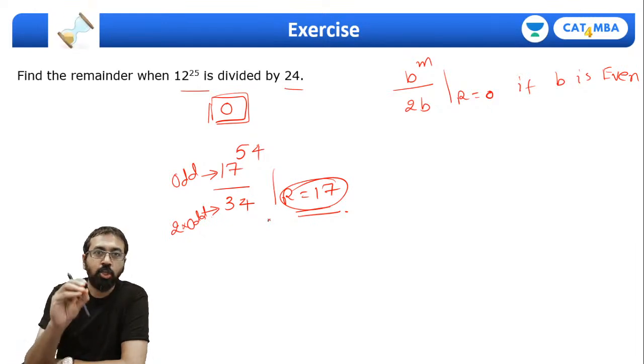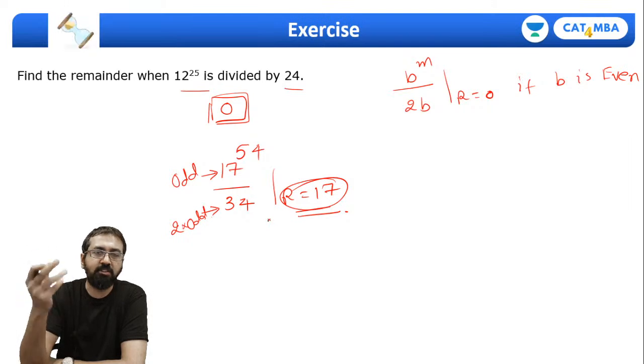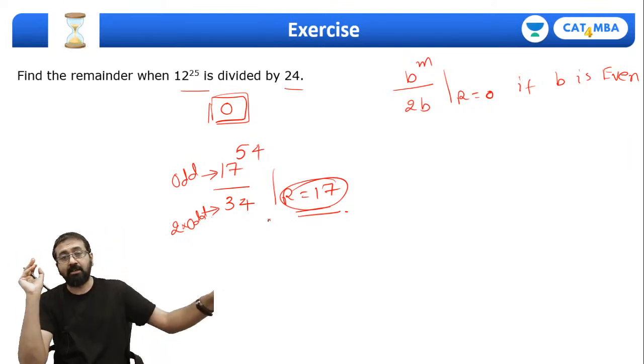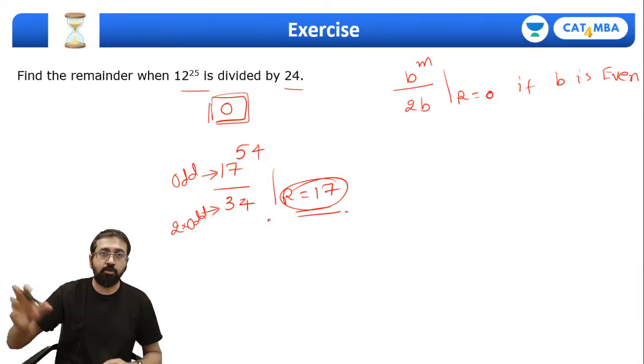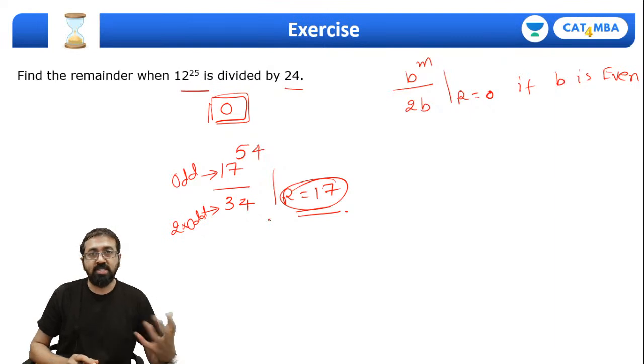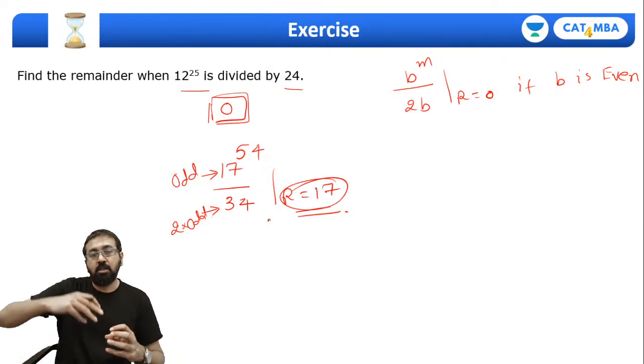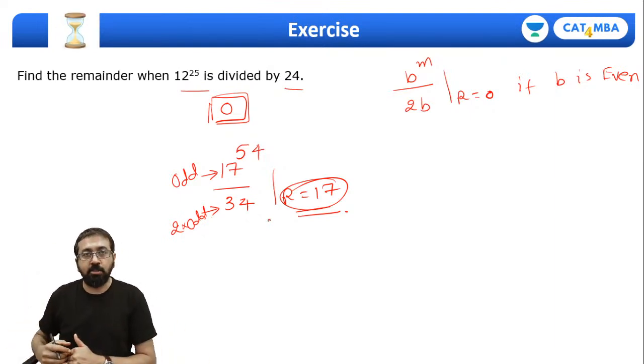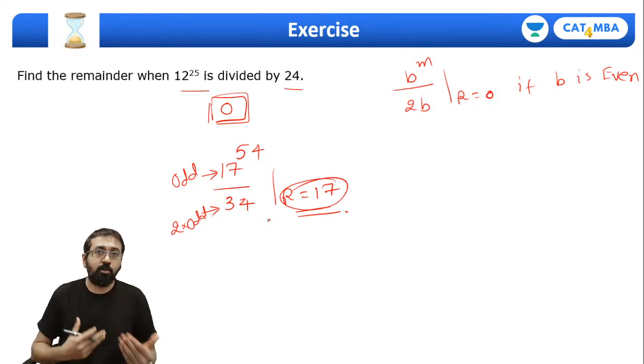The only thing is you will have to remember these points, guys. And the simple way to remember is periodic revision, because otherwise you are going to forget this within a week's time, not even more than that. You will not even remember what was Fermat's little theorem, what was Wilson's theorem, what was Euler's remainder theorem, or what is that rule when we divide a number by twice of that number. So all of these points you will have to remember, and for that you will require periodic revision.